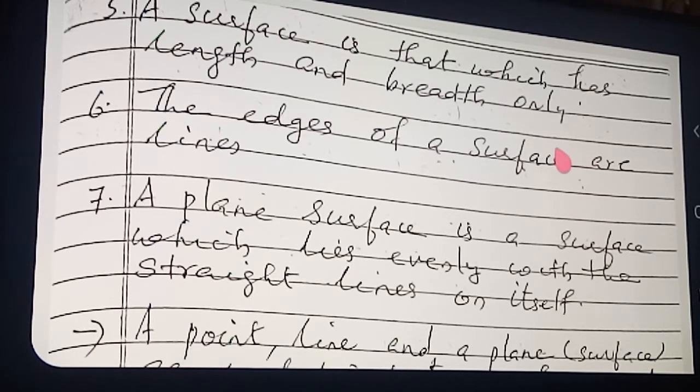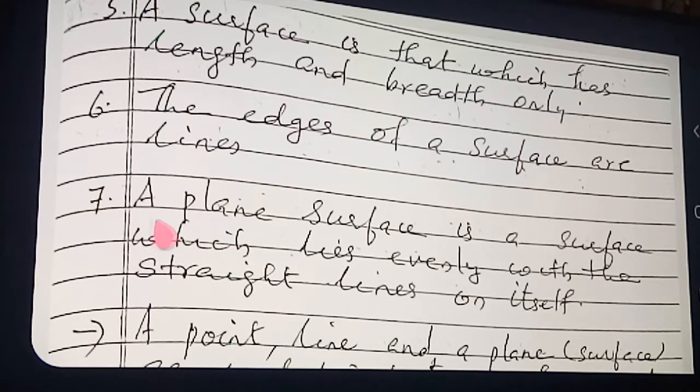Each surface you are taking, you can see 4 edges, like your textbook. If you are taking a textbook in your hand, its 4 edges you can see. Each of the 4 edges is a line segment. Actually, line segments are a part of a line.